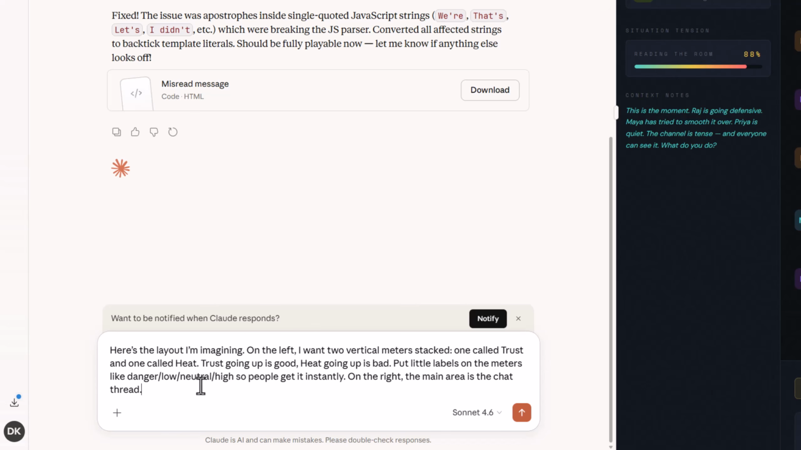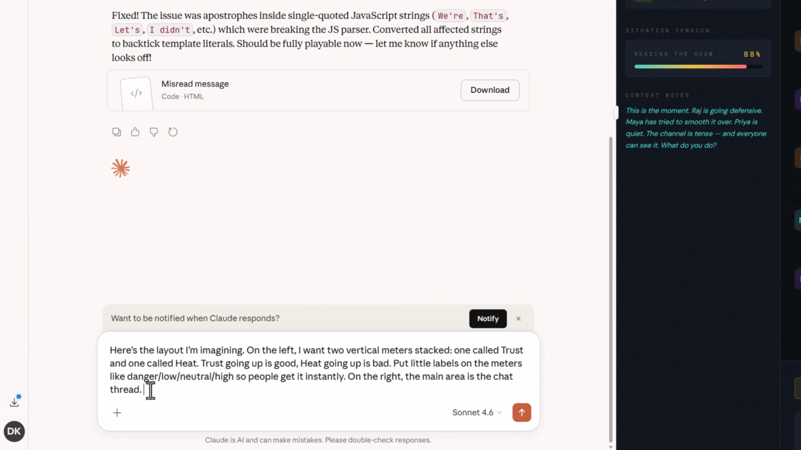So here's the layout I'm imagining. On the left, I want two vertical meters stacked, one called trust and one called heat. Trust going up is good, heat going up is bad. Put little labels on the meters like danger, low, neutral, high, so people get it instantly. And on the right is the main area, the chat thread. So they've got the chat thread where we want it already, and we've got the heat inside of there.